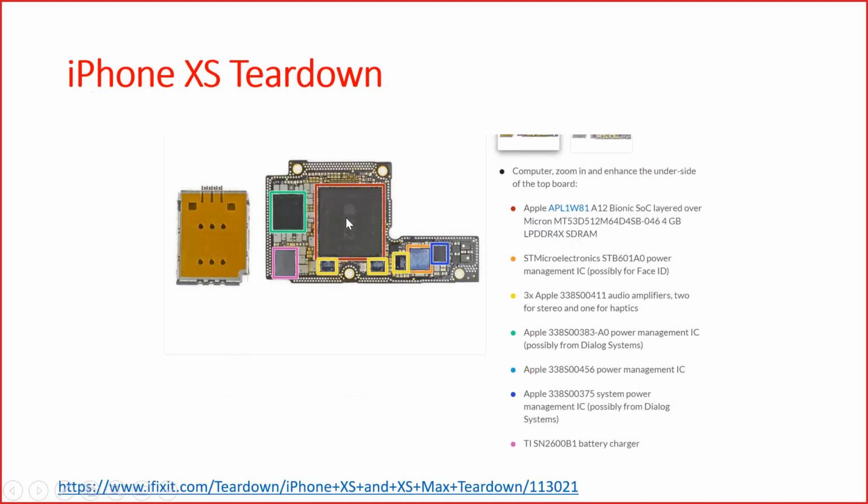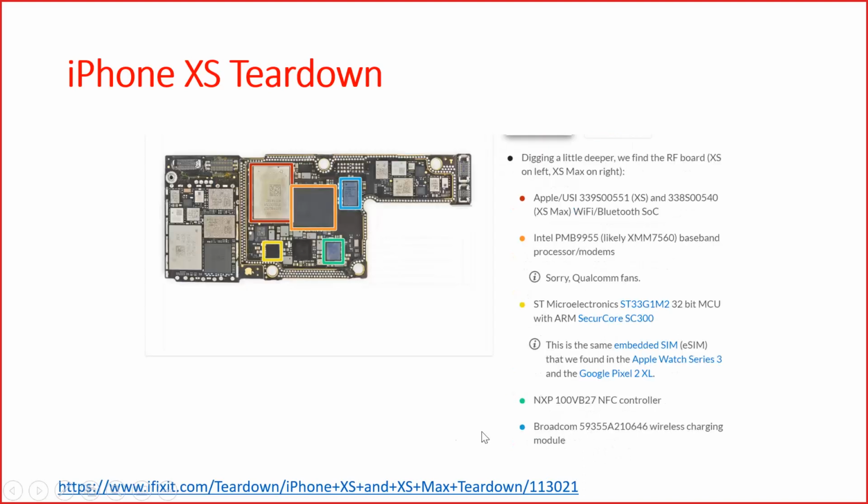So this big one is your Bionic SoC, which is of course your processor, which is digital. You have your ST Microelectronics power management IC, which is basically analog again. Audio amplifiers, 3 audio amplifiers, 2 for stereo and 1 for haptic, so this is analog again. Power management IC analog, power management analog, power management analog, battery charger analog. And this is on the other side of the board.